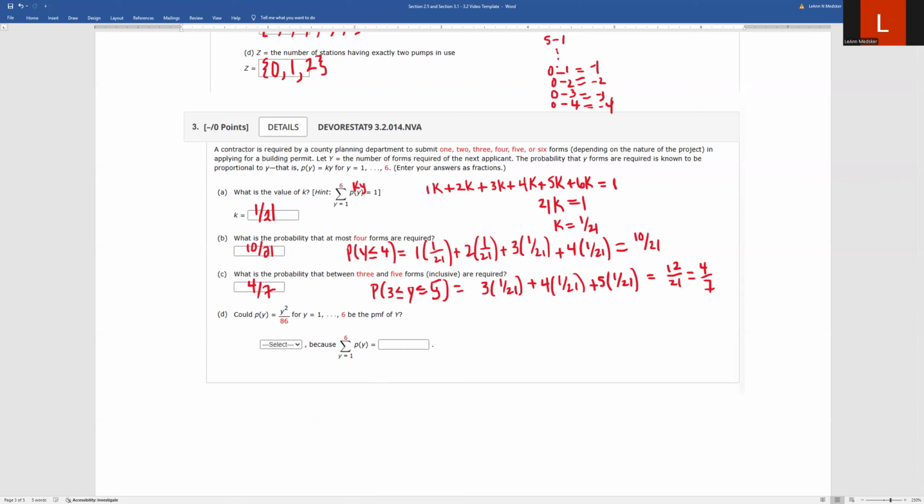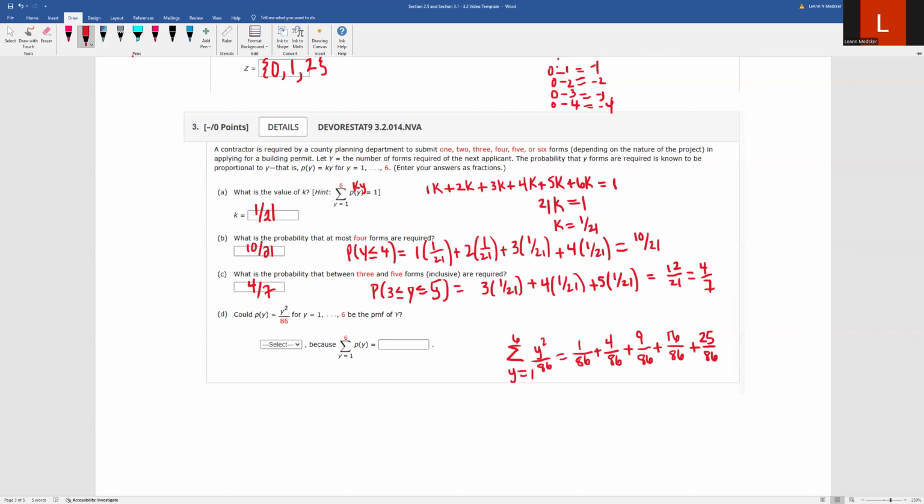Okay, so we're going to write this one out. So this would be y equals 1 to 6, we have y squared over 86. So 1 squared is 1 over 86. 2 squared would be 4 over 86. 3 squared would be 9 over 86. 4 squared would be 16 over 86. 5 squared would be 25 over 86. Oops, we got one more to do. We got to go to 6. And then 6 squared would be 36 over 86.